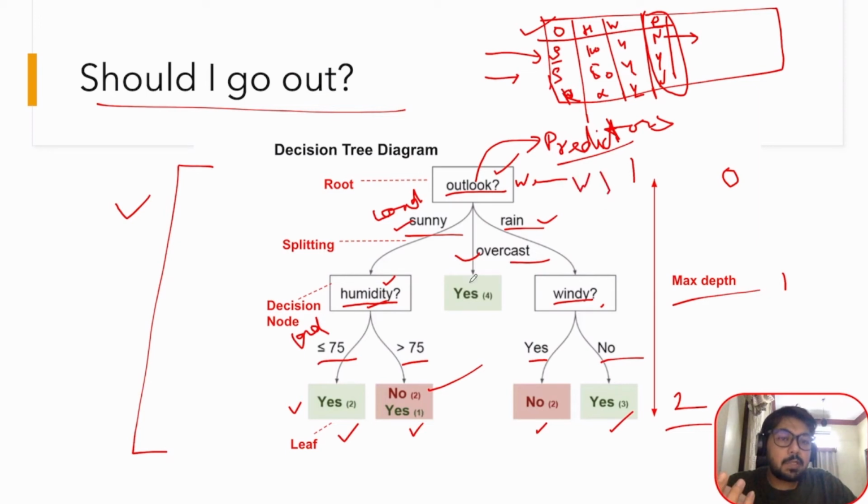So if I assign w1, w2, and w3 to them, then I can easily say w1 is greater than w2, and w1 is also greater than w3. So actually predictors have weights assigned to them, and the predictors coming at the top of the decision tree have more weightage, or are relatively more important, than the predictors coming at the bottom of the decision tree.